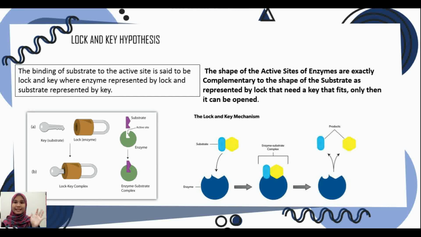Let's say when you want to open a lock, maybe your house lock, you need to have the key that fits with it. Only then can you open the lock, right? You can open the door, for example. If you use the wrong key, one that does not complement the lock, it will not open. That is how the enzyme works: only the substrate that fits with the active site is the one that can bind with the enzyme.